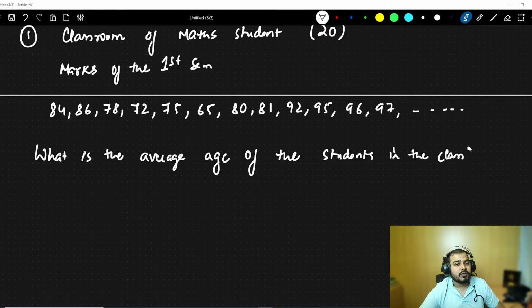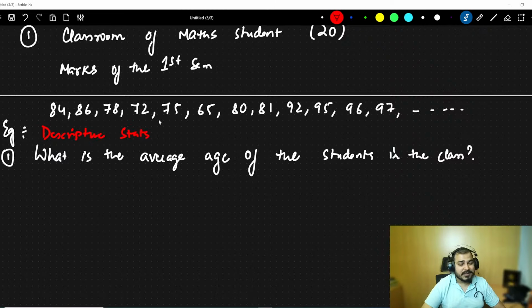Student in the class. So this may be a perfect example of descriptive stats. Descriptive stats, this is very much important. Now here I've just told about the average. It can be anything. It can be standard deviation, it can be mean, it can be mode, it can be different things.